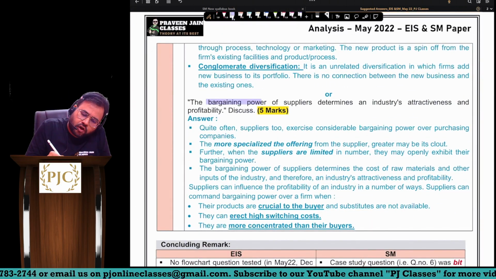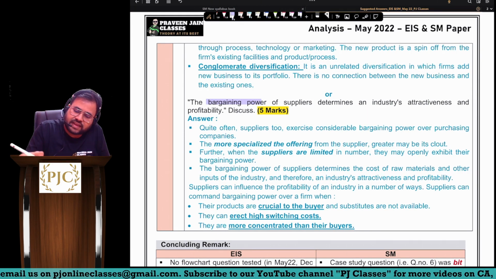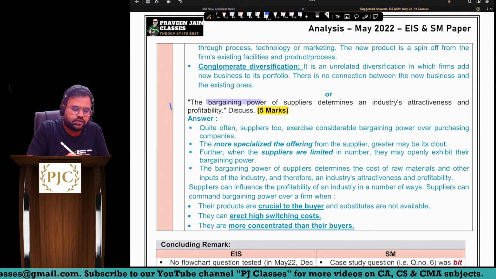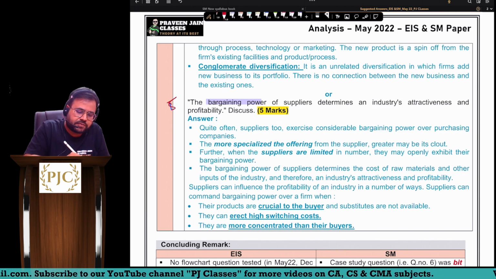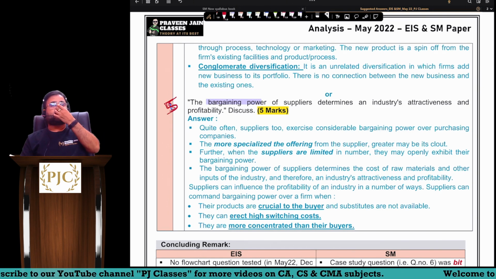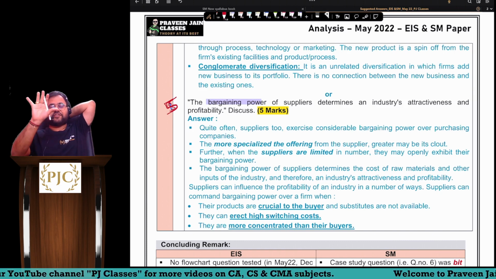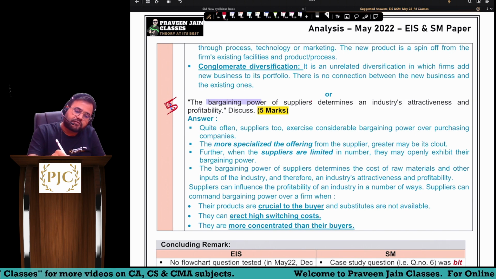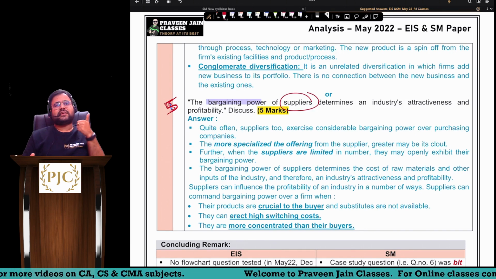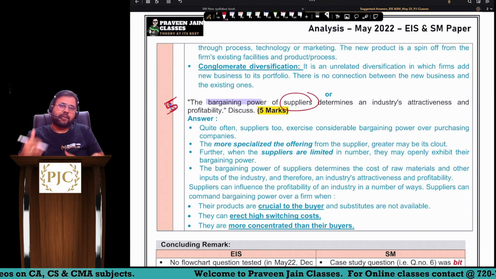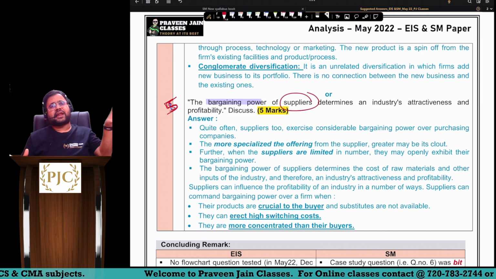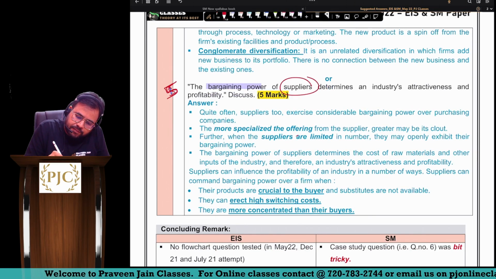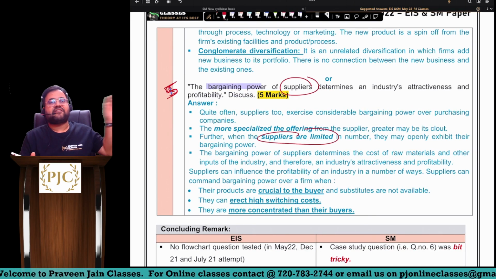The bargaining power of supplier determines an industry's attractiveness and profitability. Again, chapter number 5, which was business level strategies. If you can recall, Michael Porter said that there are 5 forces of competition, in which one of the forces is bargaining power of suppliers. Now, when will a supplier have high bargaining power? First point, when few suppliers are there in the market.